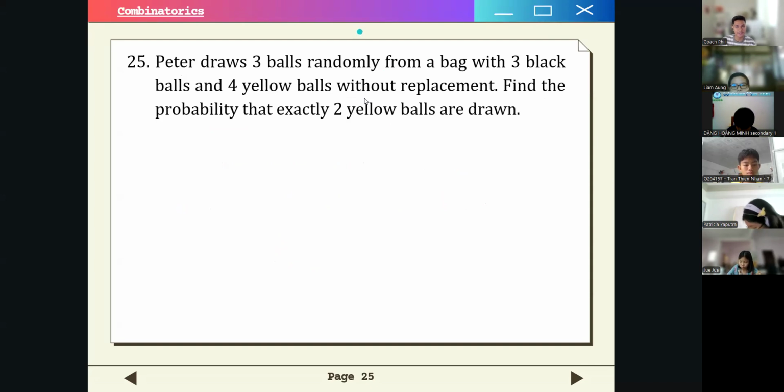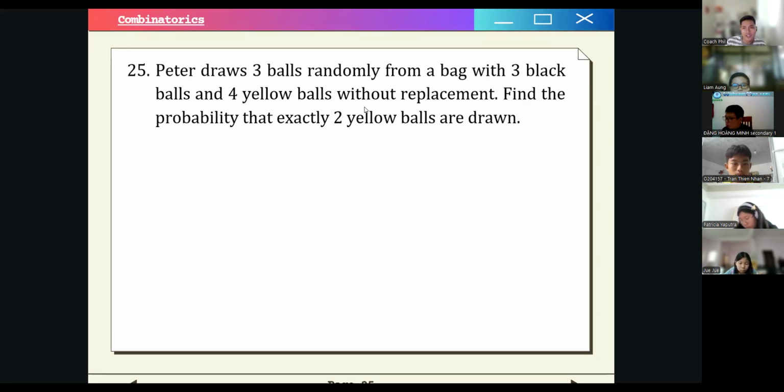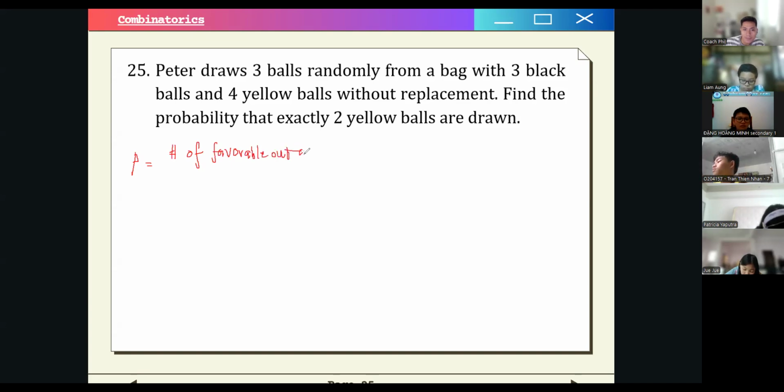which is combinatorics. So the first problem in combinatorics, number 25. Peter draws 3 balls randomly from a bag with 3 black balls and 4 yellow balls without replacement. Find the probability that exactly 2 yellow balls are drawn. So how do we form our formula for this one? As you may recall, the formula for probability is number of favorable outcomes over number of total outcomes.